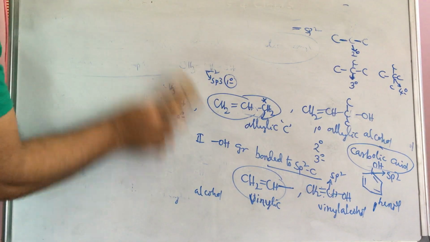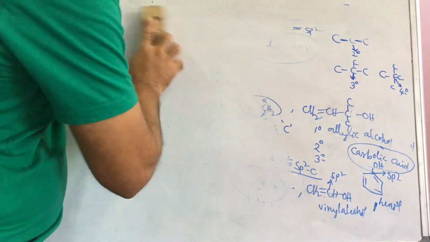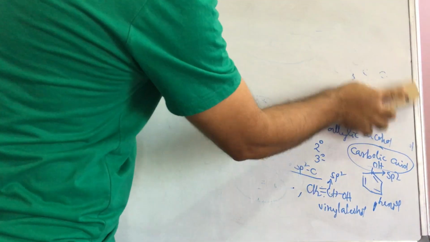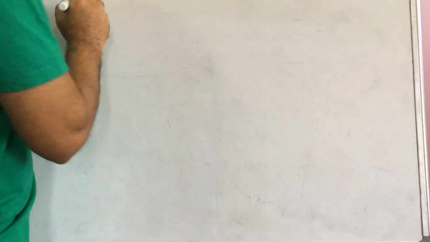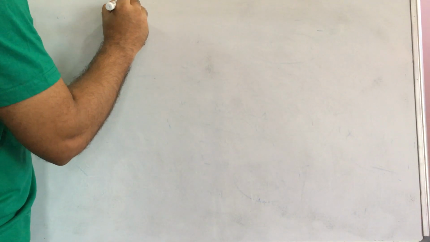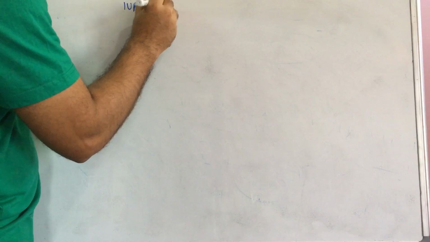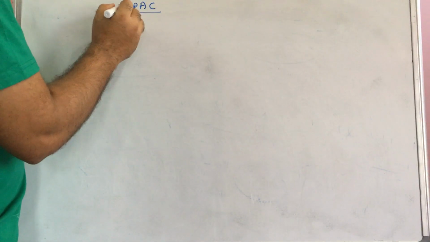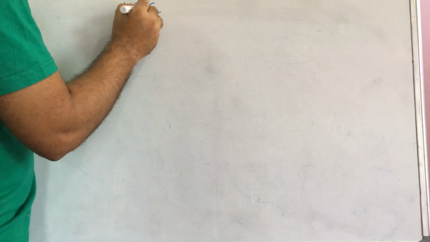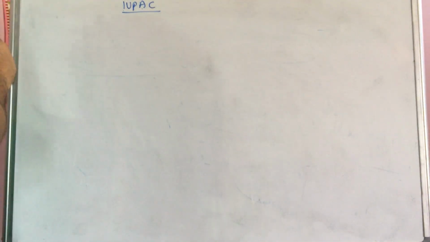Next, what do you call the IUPAC name? What is the IUPAC name? How to write the IUPAC name of the given compound? Now, the IUPAC name and some common names also we will discuss. IUPAC, okay, International Union of Pure and Applied Chemistry, that is IUPAC.